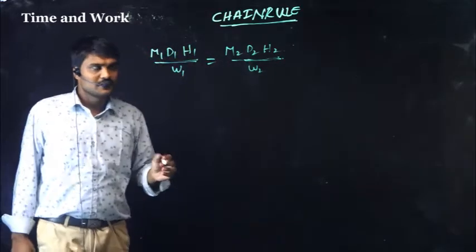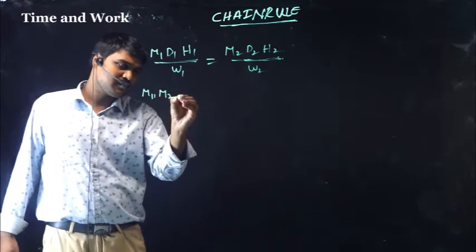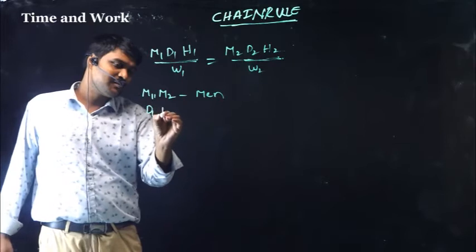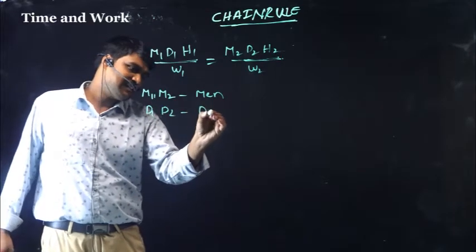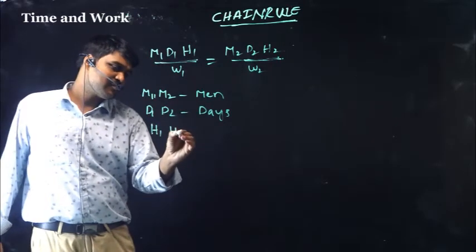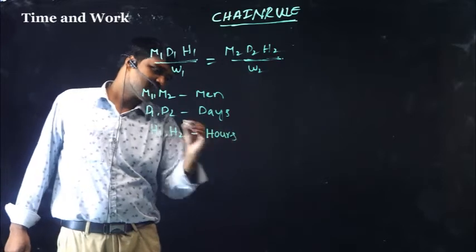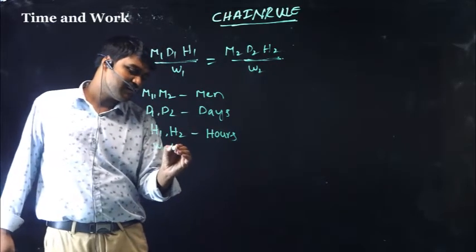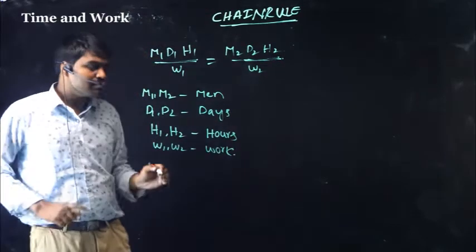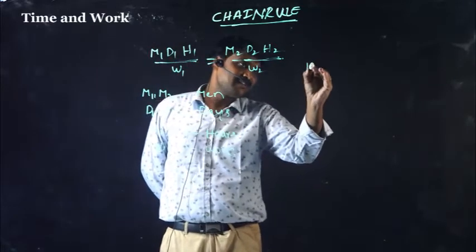So M1 and M2 are men, D1, D2 days, H1, H2 hours, W1, W2 work. This formula is used in the following problem.